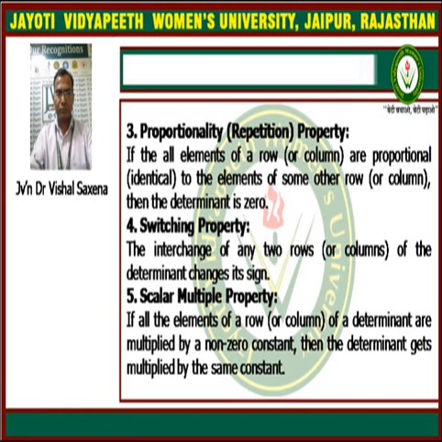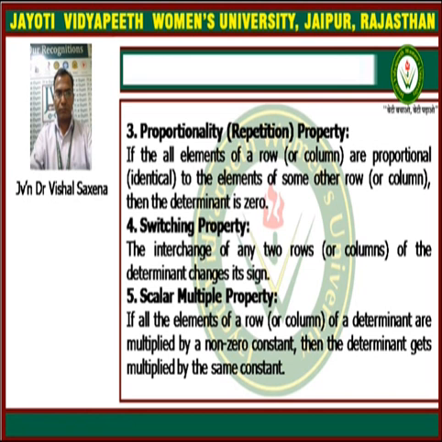That means if any two rows or any two columns of the determinant are identical or proportional, then the value of the determinant will be 0.